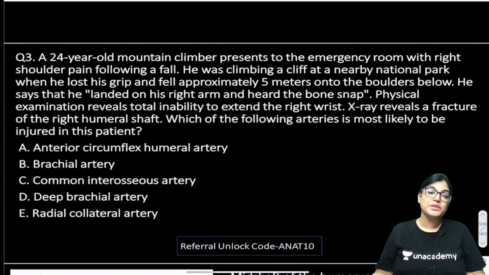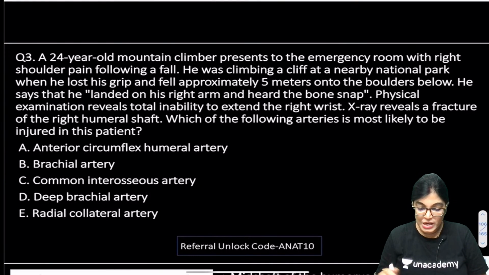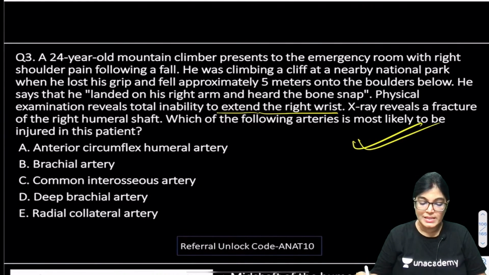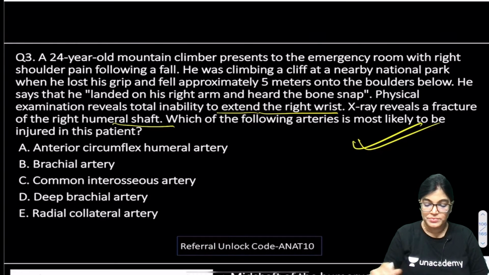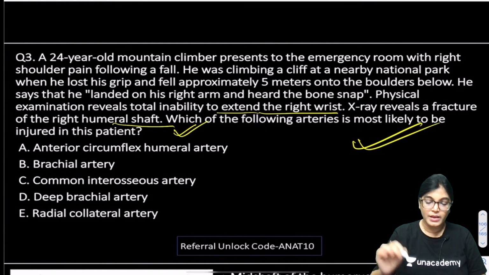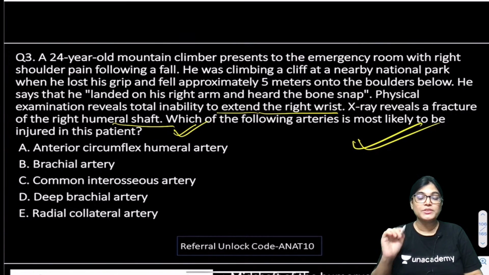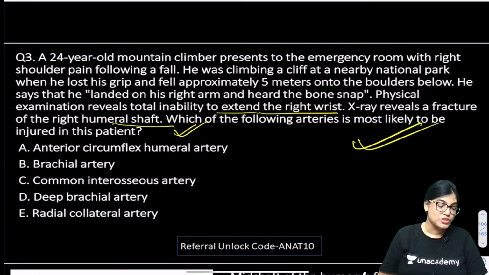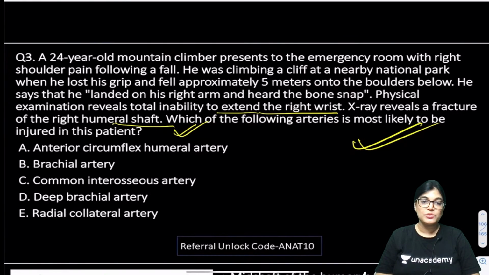Physical examination reveals total inability to extend the right wrist. This is the hint to the correct answer. X-ray reveals a fracture of the right humeral shaft. This is the second hint to the correct answer. Now, tell me which of the following arteries is injured in the patient. Options are: anterior circumflex humeral artery, brachial artery, common interosseous artery, deep brachial artery, or radial collateral artery.